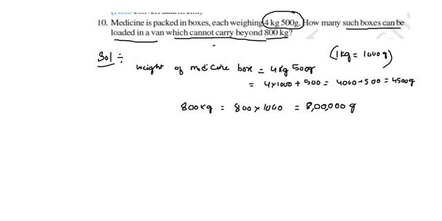Now we need to find the number of boxes which can be loaded in a van below 800 kg, right?